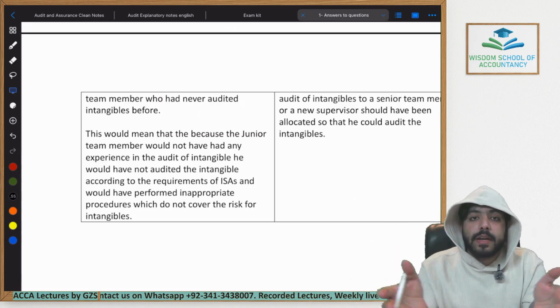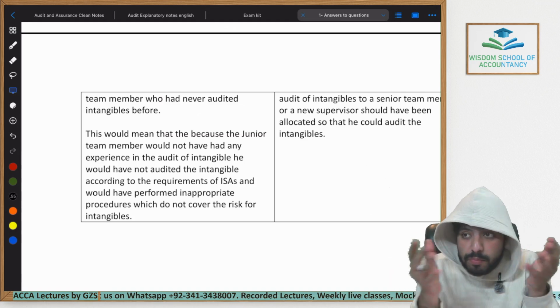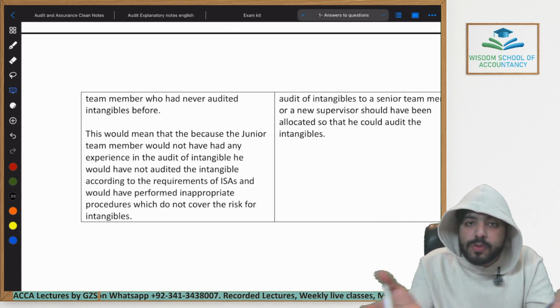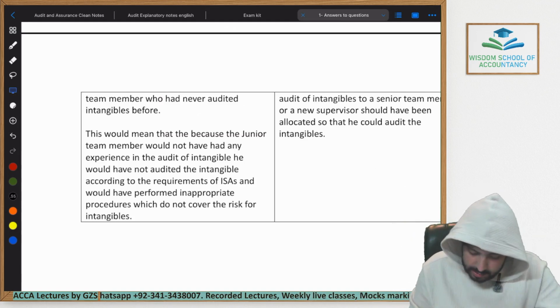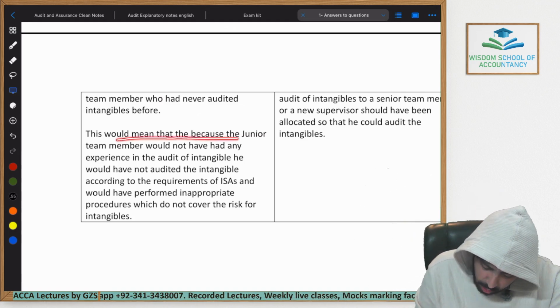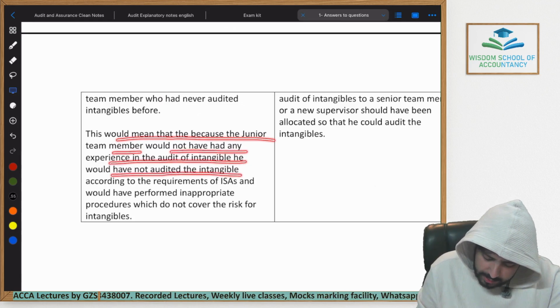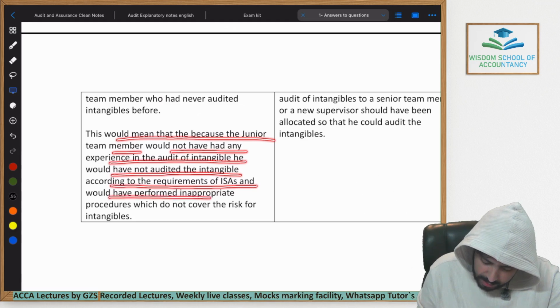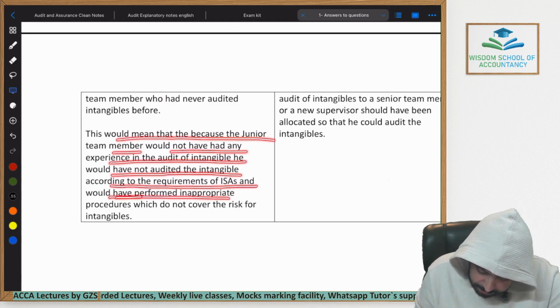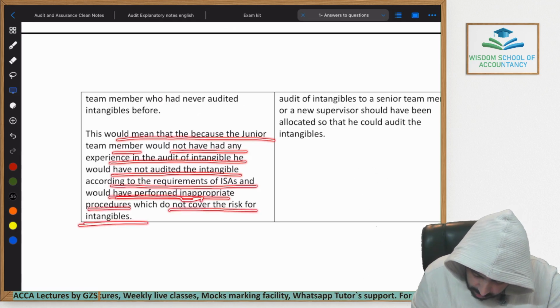He would not have performed the required level of procedures to cover the risk of material misstatement. This would mean that because the junior team member would not have had any experience in the audit of intangibles, he would not have audited the intangibles according to the requirements of ISAs and would have performed inappropriate procedures which do not cover the risk for intangibles.